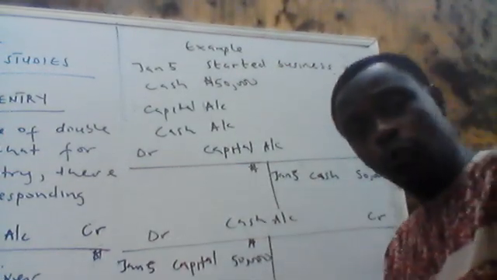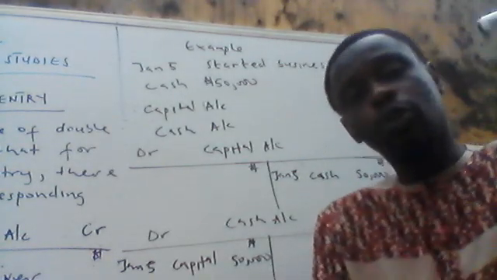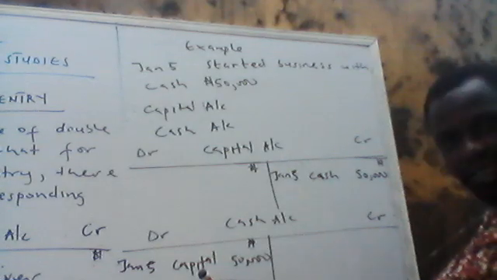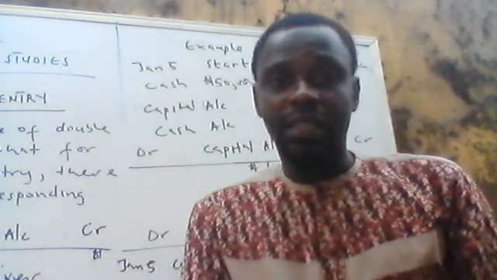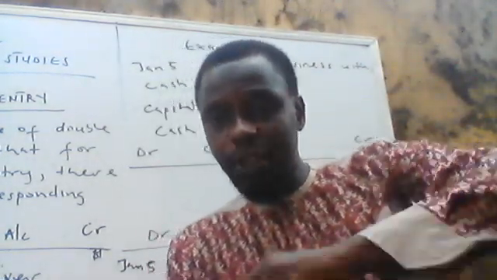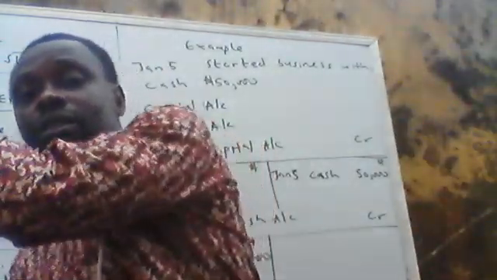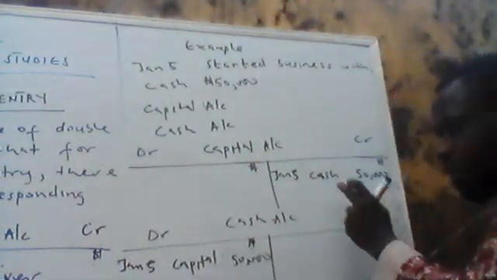This is what we call the principle of double entry. The principle says that for every debit side, there must be a corresponding credit side. It means for every account we open, if you debit one account, the other account will be credited. And if you credit one account, the other account will be debited. For every debit side, there must be a corresponding credit side.